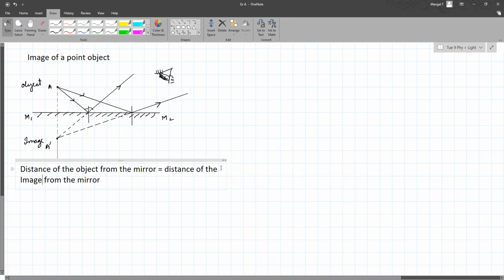What are you saying? So to draw every time where the image will be seen, like with the help of the eye. No, the eye is not needed. You can draw an eye, or you can just write eye. Okay.